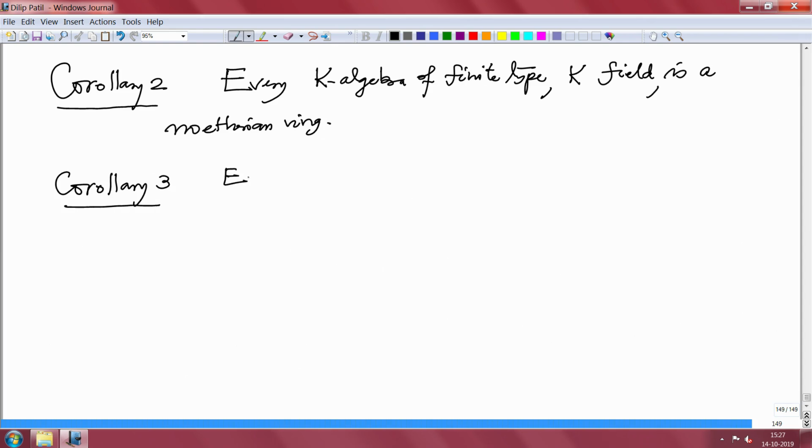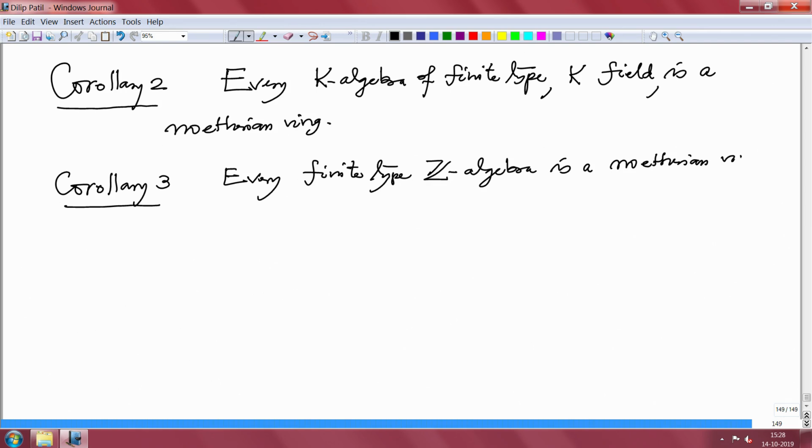Every finite type Z algebra is a Noetherian ring, because Z is Noetherian, in fact Z is a principal ideal domain.